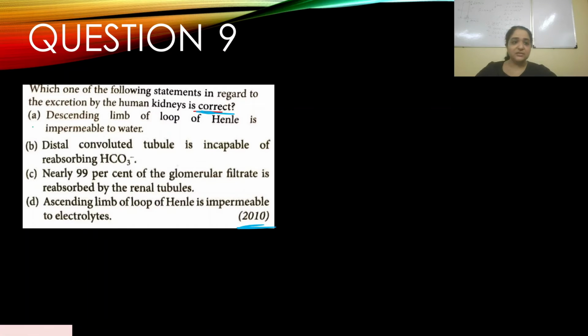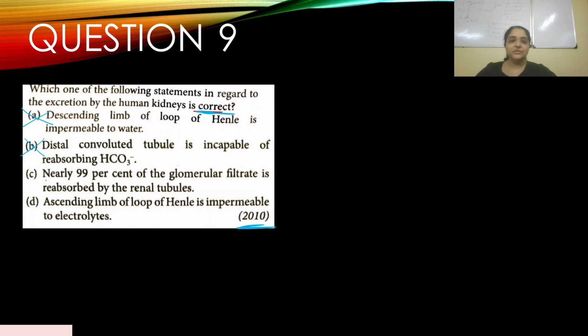We have just discussed this. So A is incorrect. Option B: DCT is incapable of reabsorbing HCO3-. No, it is very much capable of reabsorbing HCO3- through the hydrogen ATPase pump. So incorrect. Option C: nearly 99% of the glomerular filtrate is reabsorbed by the renal tubules.